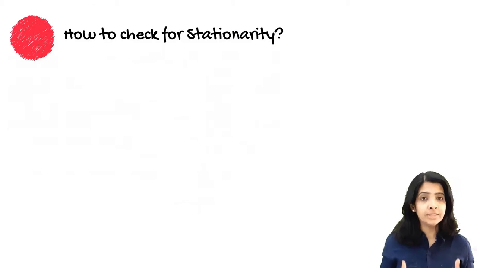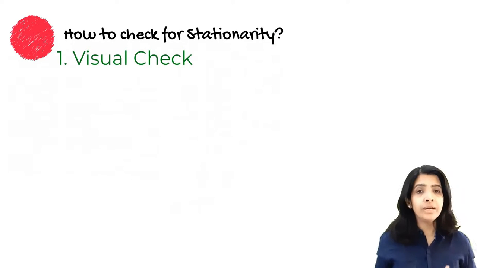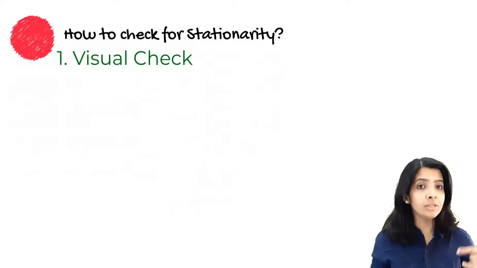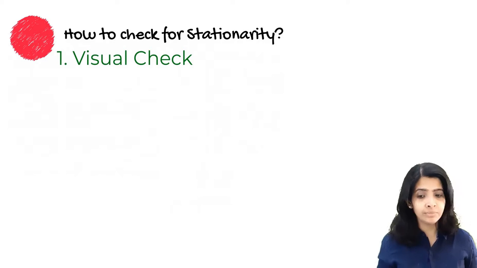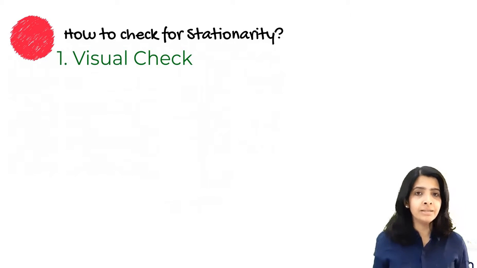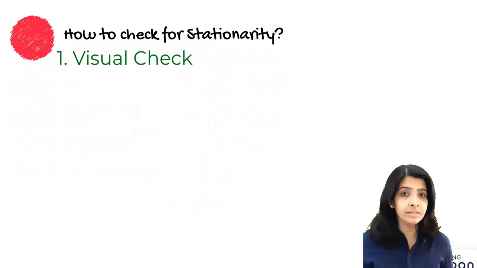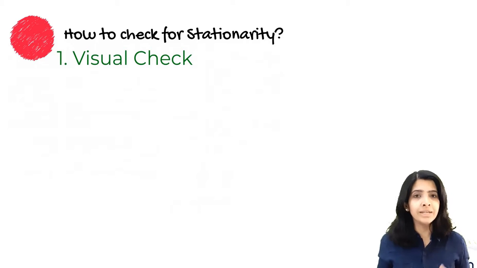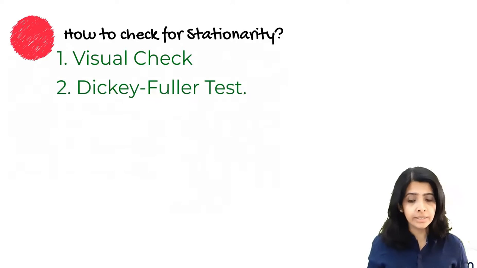How do we check if a series is stationary or not? We can do a visual check, like what we have been doing till now, by looking at it and saying that if it has a trend or seasonality, it's not stationary. But we need a statistical test that will tell us whether it is stationary or not, because a visual test can be confusing at times. That is called the Dickey-Fuller test.